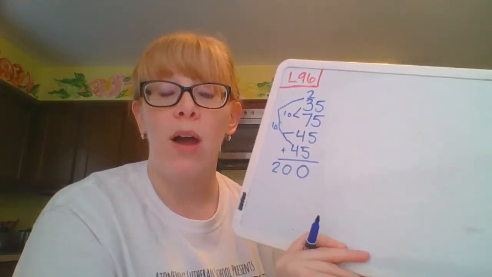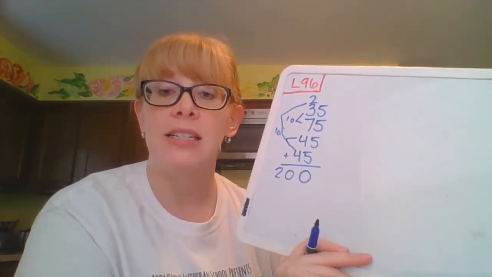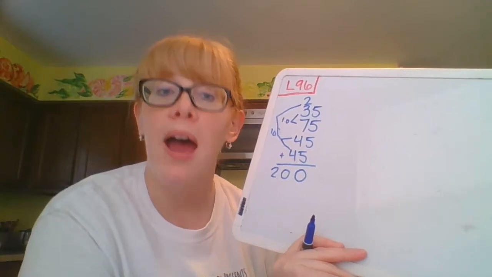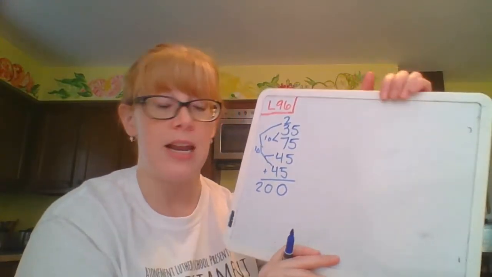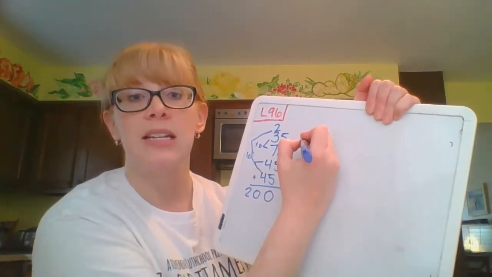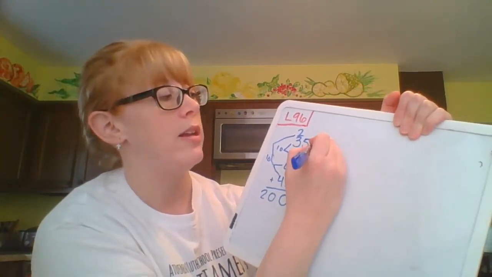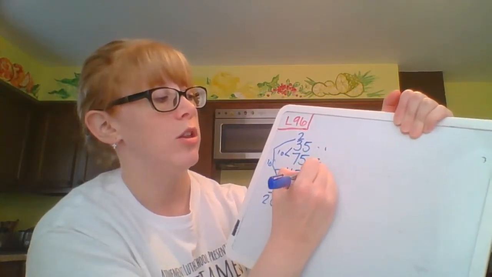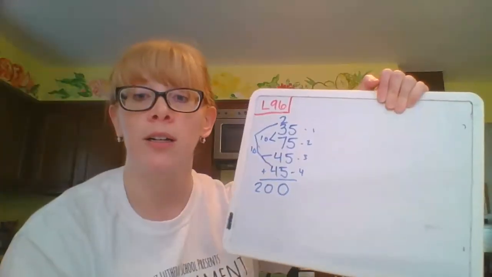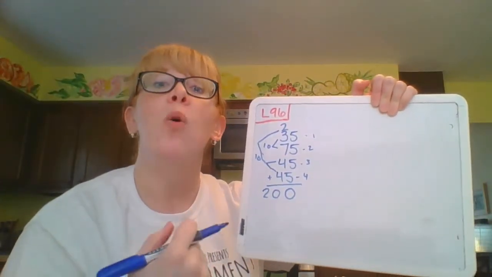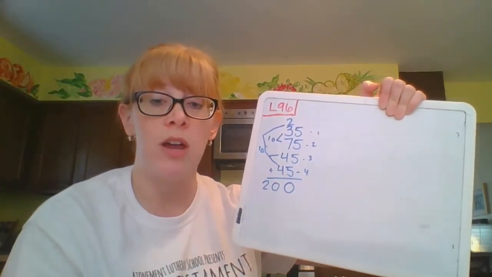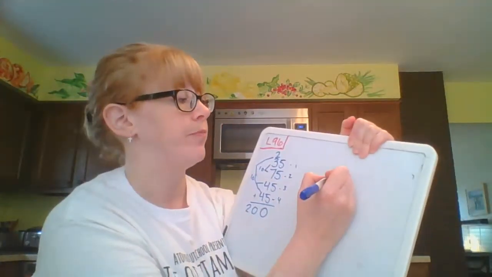That is the step 1. Find the sum of the data set. Then I have to count up how many pieces of data did I have. So in this case, it's how many days did he read? 1, 2, 3, 4. He read for 4 days. So I'm going to divide 200 by 4.